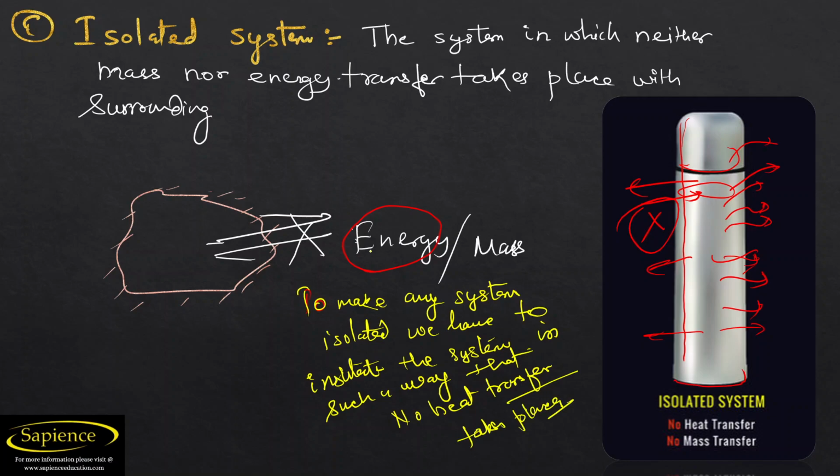And whenever no heat transfer takes place, it means that it is an isolated system.